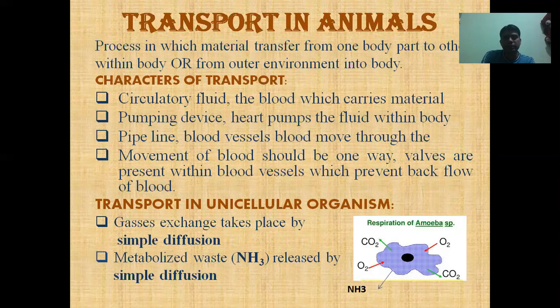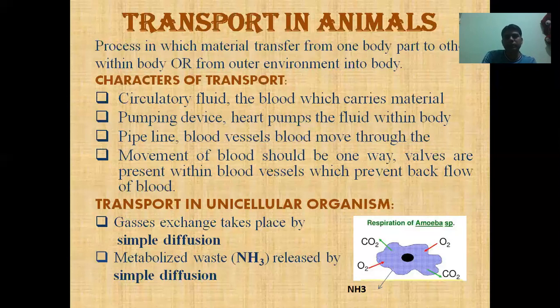Amoeba is a single cell. Its outermost boundary is a plasma membrane. So the gas exchange takes place by simple diffusion. Simply, amoeba releases carbon dioxide into the external environment and gets oxygen from the external environment by simple diffusion. You are well aware of simple diffusion from the fourth chapter. Simple diffusion is regarding gases, meaning gases move in and out of the cells by simple diffusion, directly crossing the phospholipid bilayer.